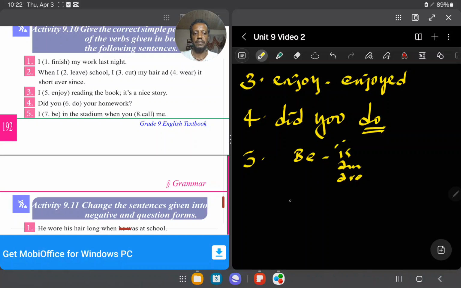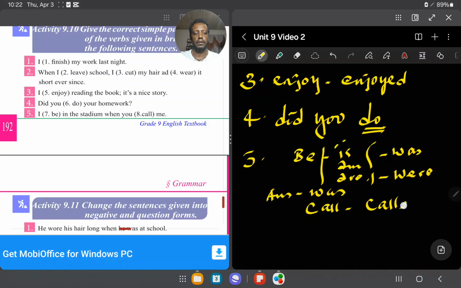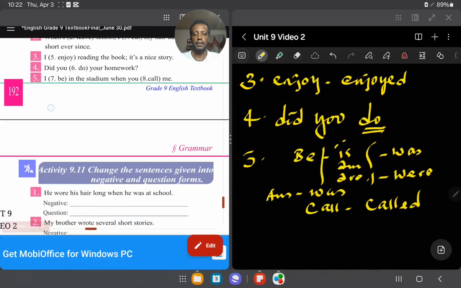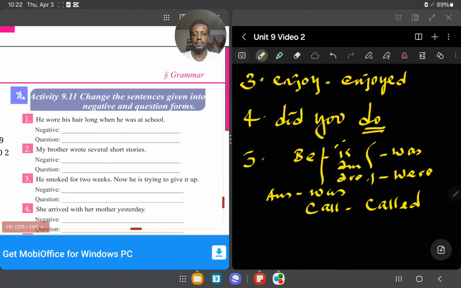So the right answer is, when you change this to simple past tense, was here and were here. Okay, now I was in the stadium. So the right answer is I was in the stadium when you called me. When you called me, call. Here is called.